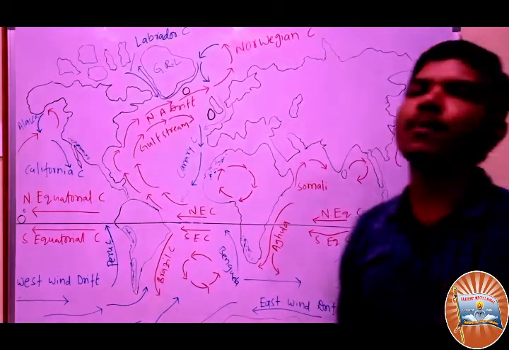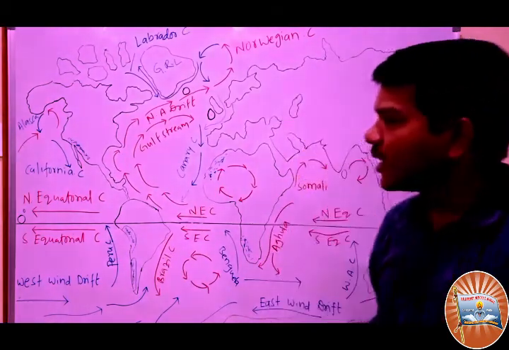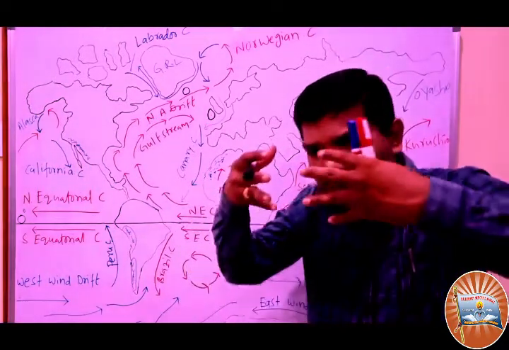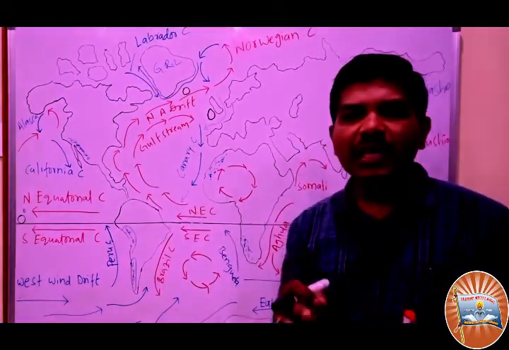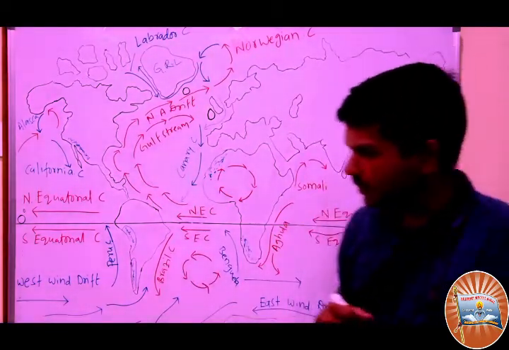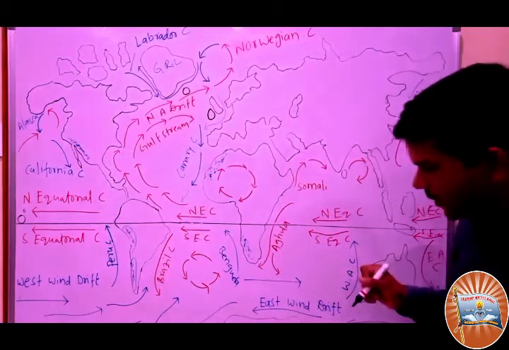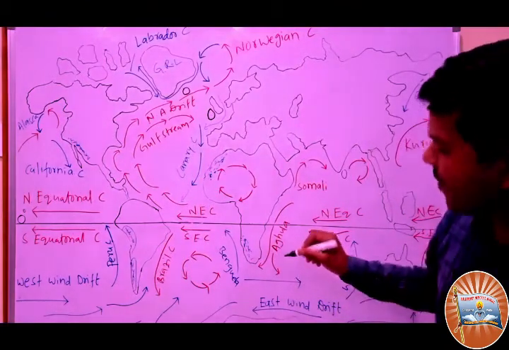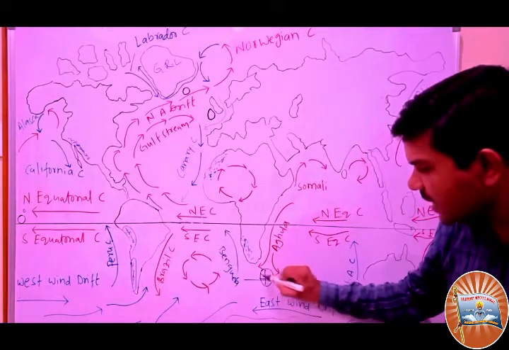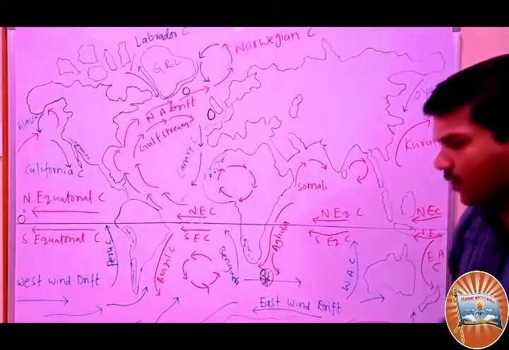One important point we have to understand is that wherever cold and warm ocean currents meet, that is the hub for fishing. For example, you see here the Agulhas Current. This area is a fishing hub.